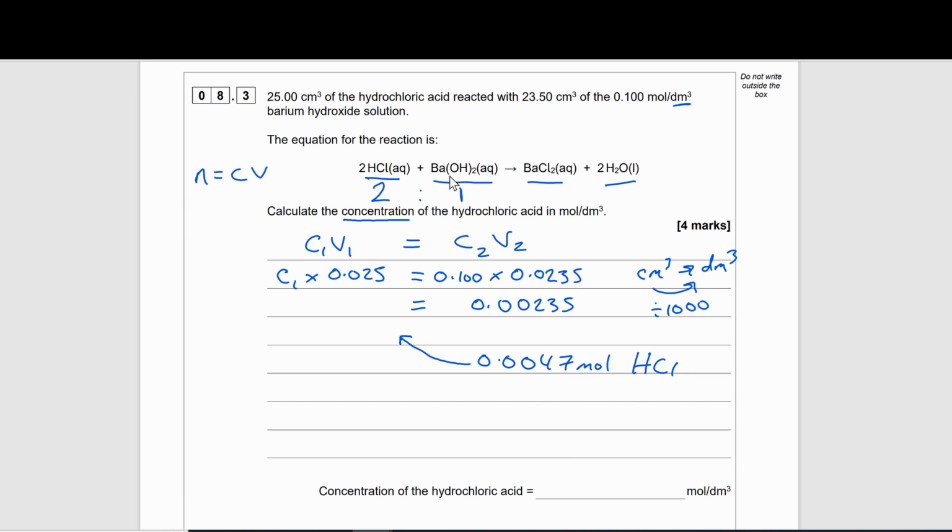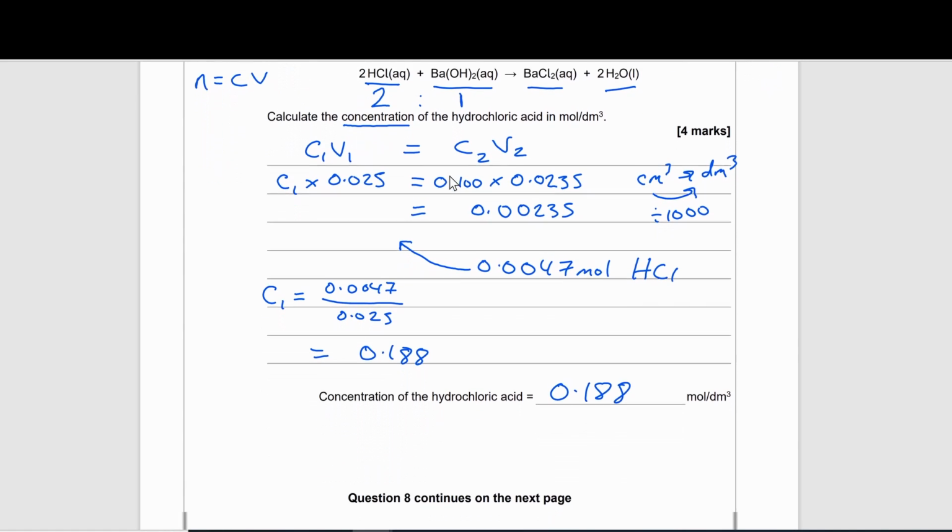So to find our concentration, it's going to be our moles, which is 0.0047, divided by our volume, which you know is 0.025. And that will give us a concentration of 0.188. And that will be our final answer.